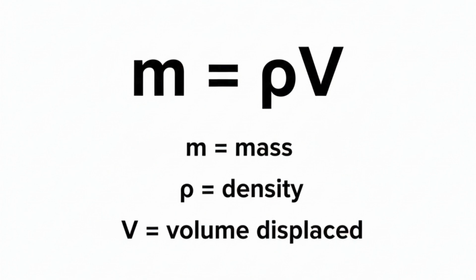From this finding, scientists were able to mathematically model this phenomenon and came up with a mathematical equation. You see that equation on the screen. M equals rho V. M means mass of the object. Rho means density of the liquid. V means volume of liquid displaced. We will go to the next slide.